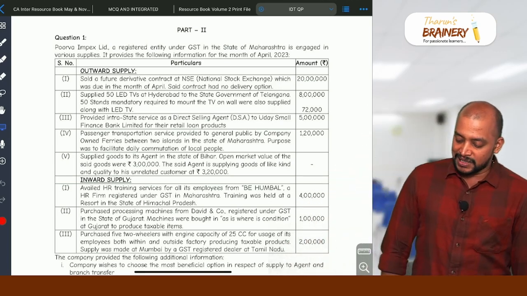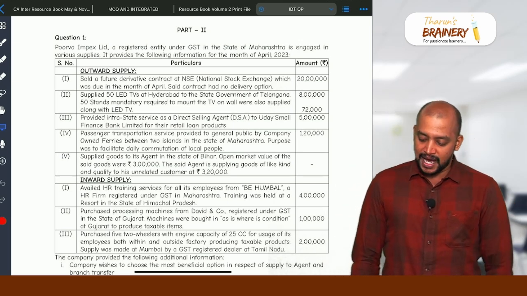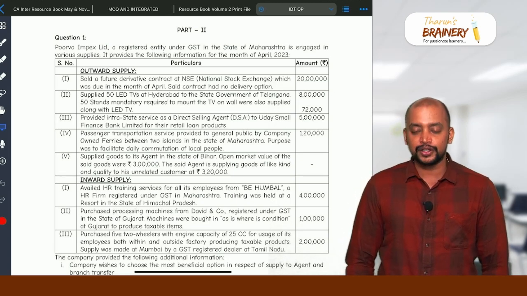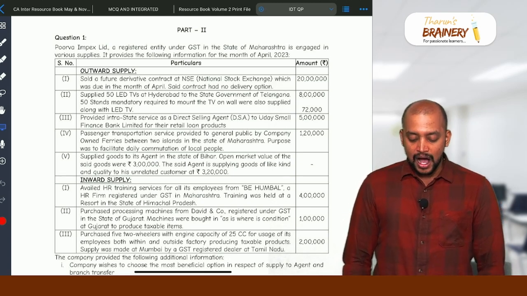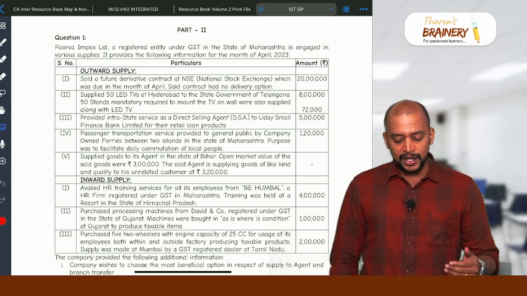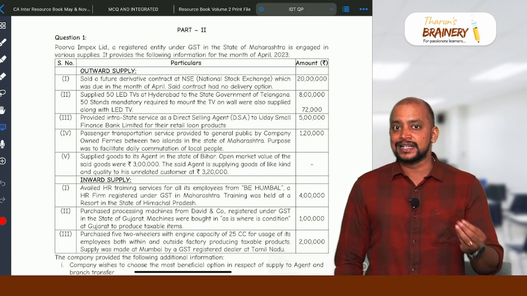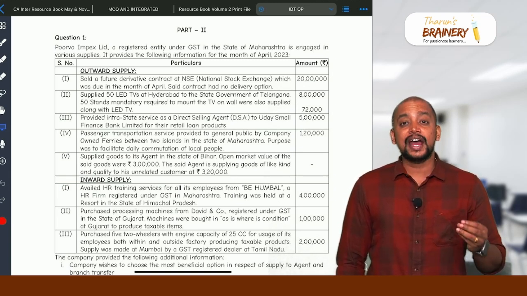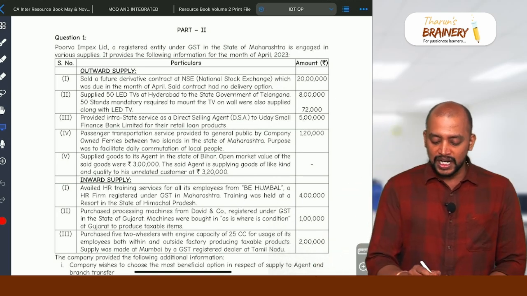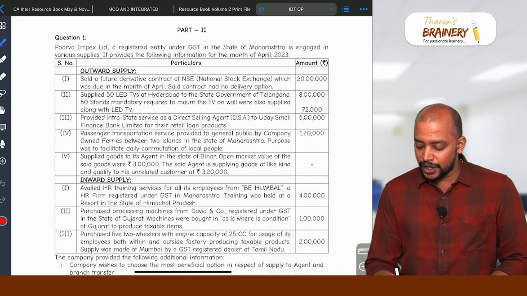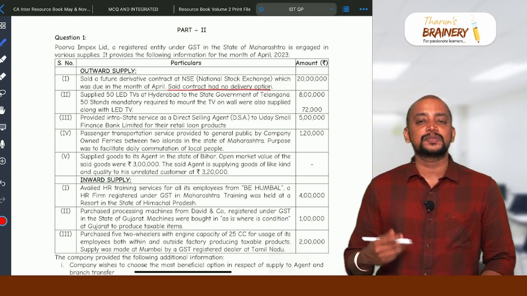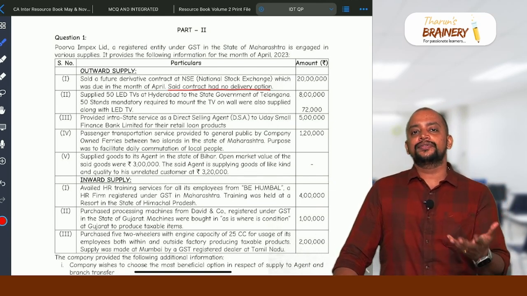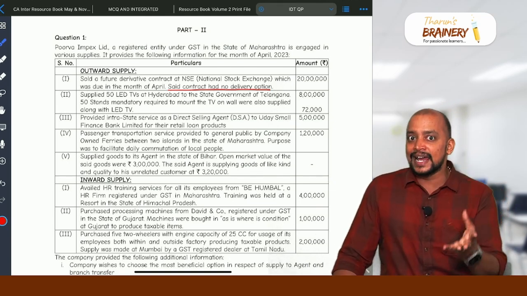Puva Impex Limited, a registered entity under GST in the state of Maharashtra, is engaged in various supplies. It provides the following information for the month of April 2023. Outward supply: sold a future derivative contract at NSE, which was due in the month of April, and said contract has no delivery option. No delivery option means we are not going to deliver any goods against this particular contract. So this contract will be squared off, and in that case we don't have any liability.